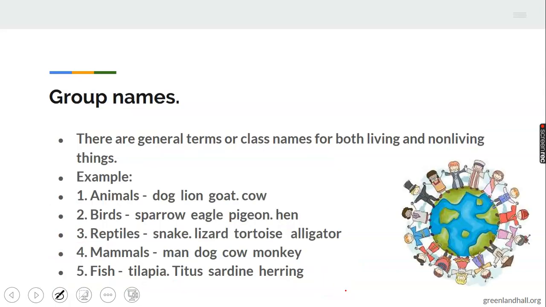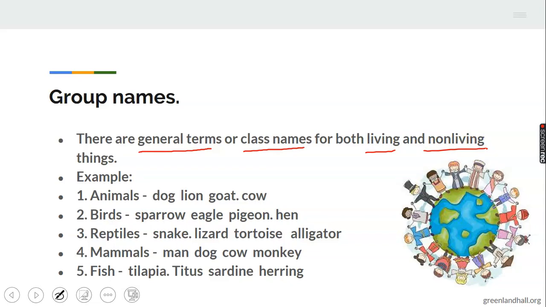Now we come to group names. We've talked about group as an object or things or people that are related. Now let's look at some group names. Like I mentioned earlier, group names is the general term or the class name for both living things and non-living things. It doesn't matter whether they are human beings or whether they are objects around us.